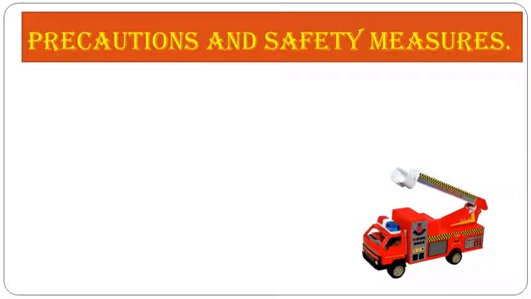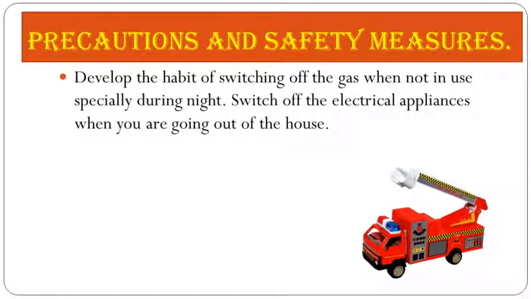Now after looking at this, we have the precautions and safety measures. First, develop the habit of switching off the gas regulator when not in use, especially during the night. Switch off the electrical appliances when you are going out of the house. So students, that means during the night, or when we are out on holiday, or when we are out of our houses, we have to keep the habit of switching off the gas regulator and switching off the main supply of all the electrical appliances like the refrigerator and air conditioner. So we have to switch off the electrical appliances also.